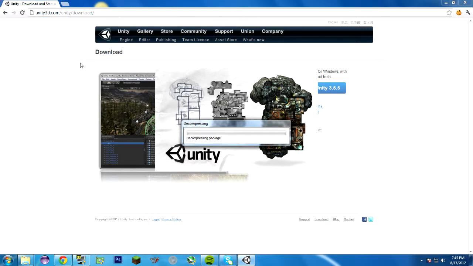So, while this is going on, I'm just going to talk about Unity a little bit. Unity was developed as almost a tangent off of Game Salad. If anyone's ever used Game Salad, it's for 2D game development with no programming. This is 3D game development with limited programming. So it's a similar market, a similar field.